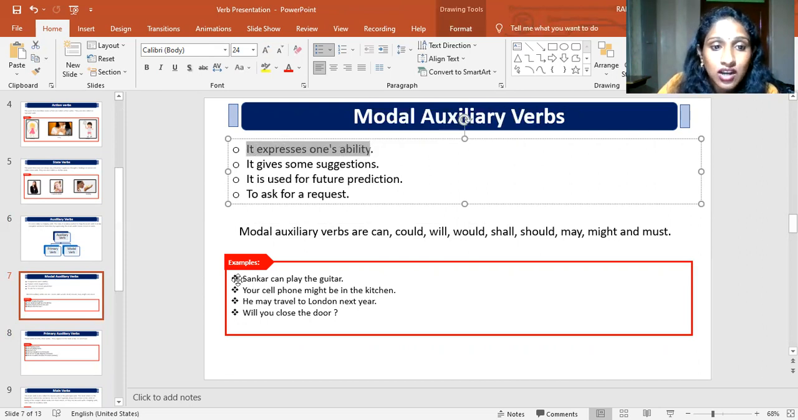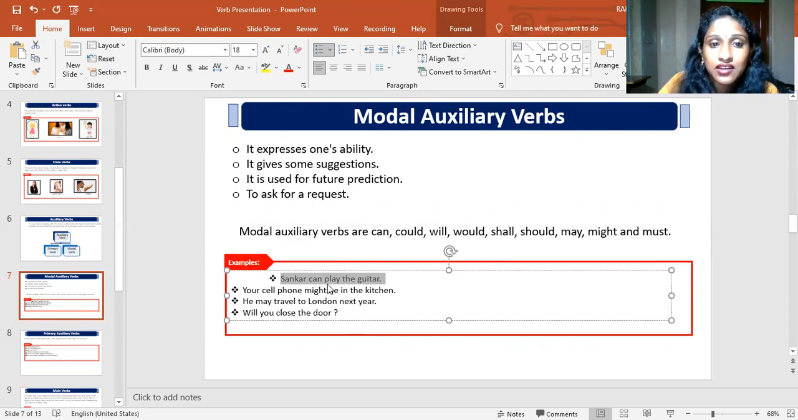For example, Shankar can play the guitar. Here, can is a modal auxiliary verb which is used to express the ability of Shankar that he can play guitar. Here we are talking about Shankar's ability, whether he can play guitar or not. Shankar can play guitar. Here we are expressing his ability that he can play guitar.